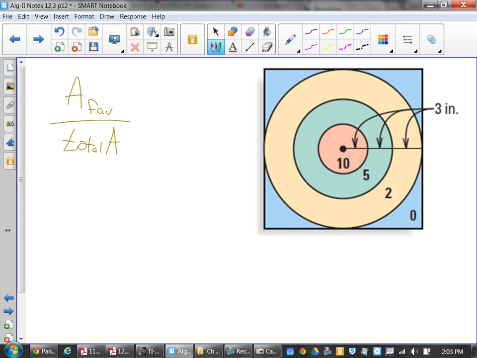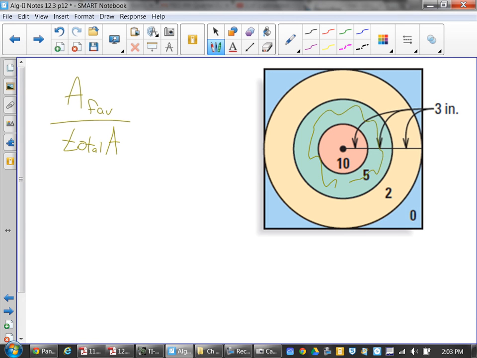So in this case, if I want to find the geometric probability of getting 5 points, the 5 point is the greenish circle, if you will. I want to get the probability of landing in here.